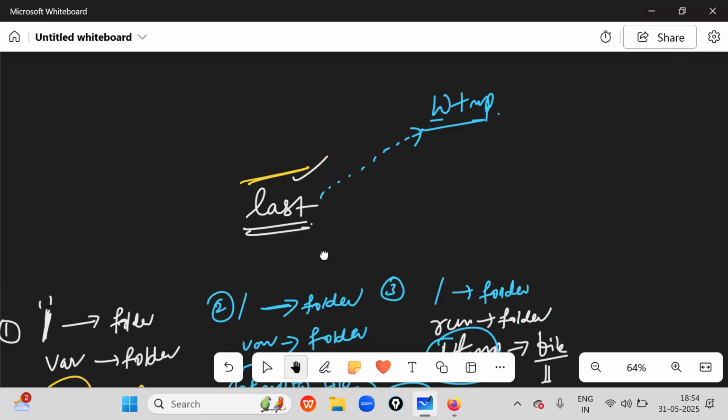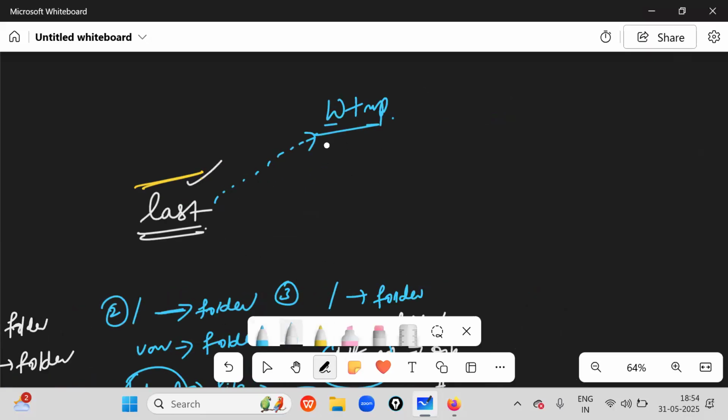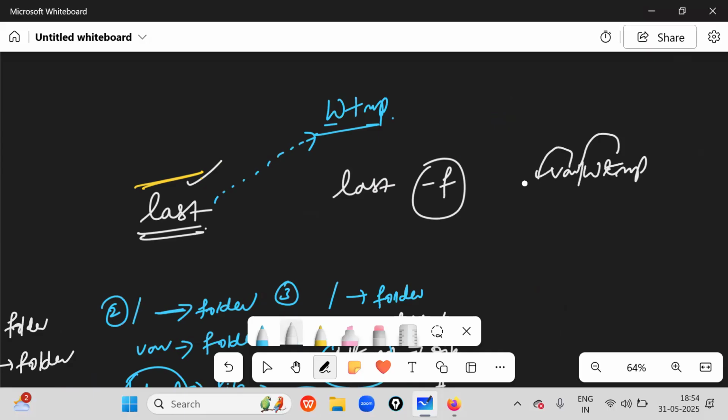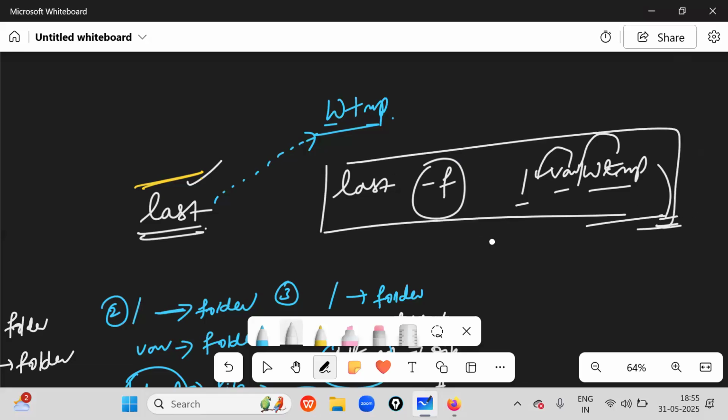But how you write the statements are simple. Just write last, LAST, and hyphen F. F means what? Fetch. Fetch the information from the file. Which file? WTMP file. That's all. So WTMP is available in which folder? Forward slash. That's all. Forward slash where WTMP. Press enter button. Okay, if you do like this, the information will be displayed on the WTMP file. That's all.